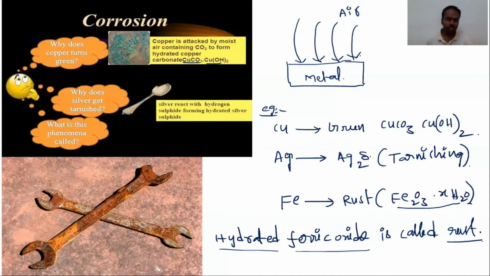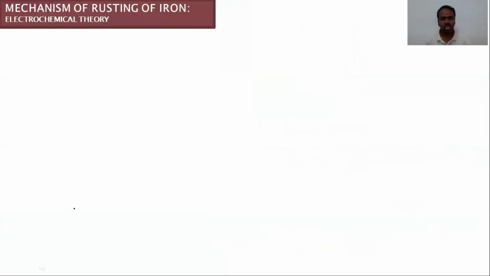Let us see the mechanism of formation of rusting. So how does the rust formation take place? Generally, formation of rusting takes place in the presence of water and air.